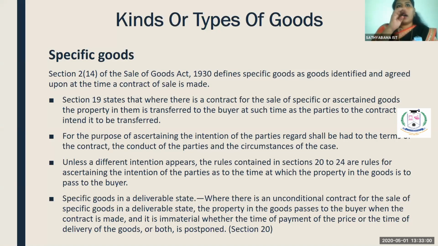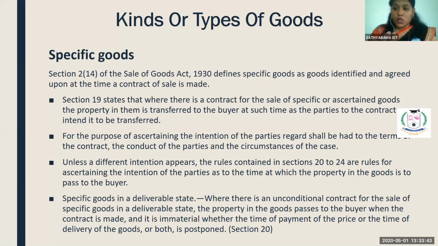See, for example, I am running a mill. A purchaser approaches me and requests delivery of 50 bags of rice. But he cannot identify them, because I have, for example, 500 bags of rice. Can he identify that these 5 bags are my goods for which he has made payment? He cannot. Fine. So that is the reason why it is agreed upon at the time of a contract.